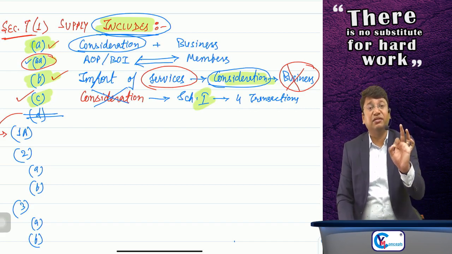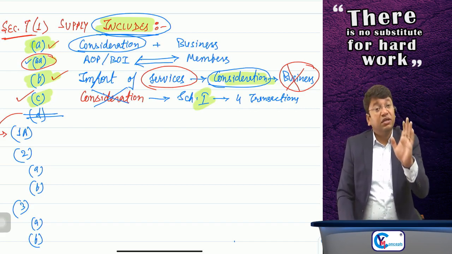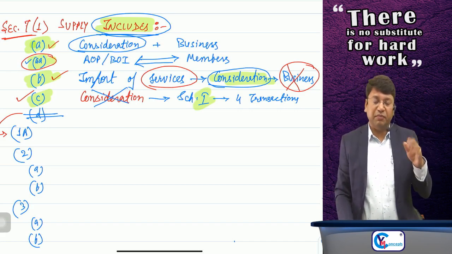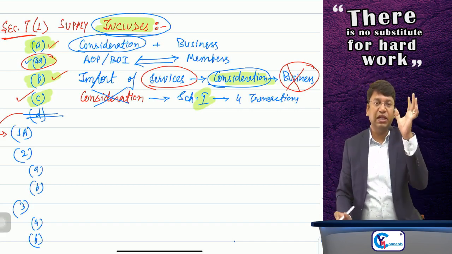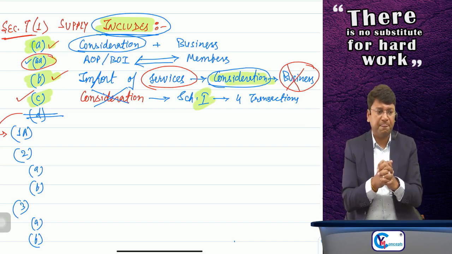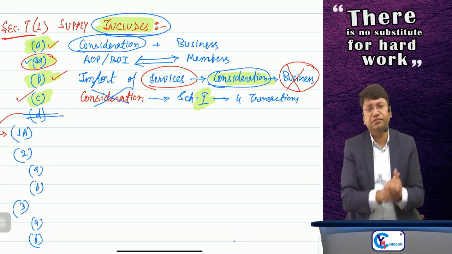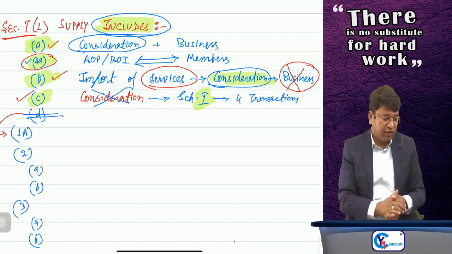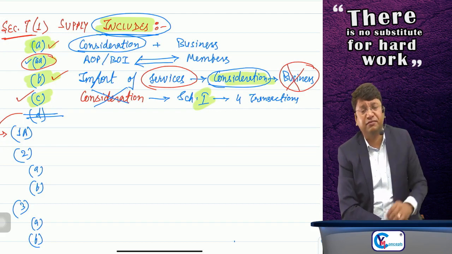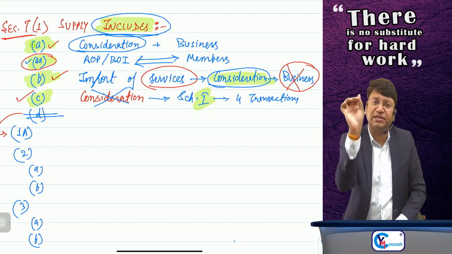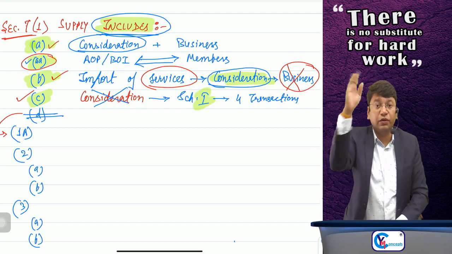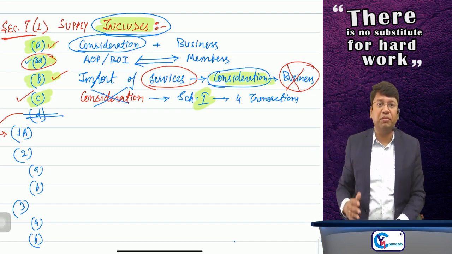Section number 7, subsection 1 is over. Now we are coming to subsection 1A. But before coming to subsection 1A, I'll give you one overview of subsection 1. Suppose any question comes in your life, whether this particular transaction is supply or not. How to decide, how to define, what mindset should you apply?